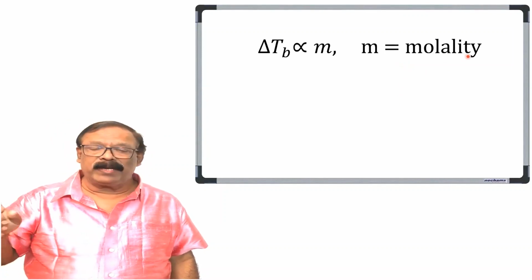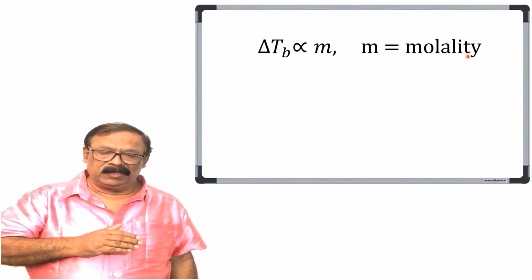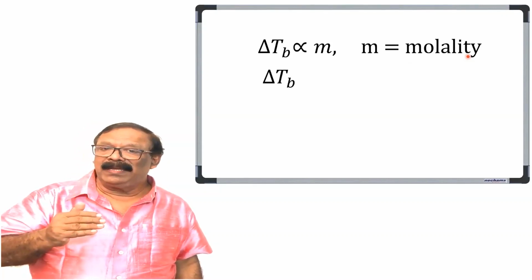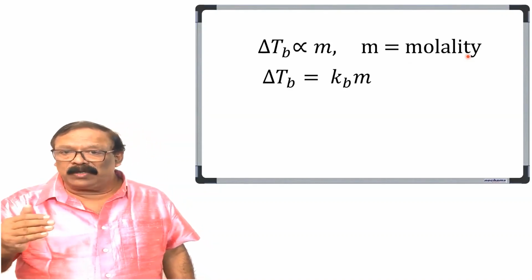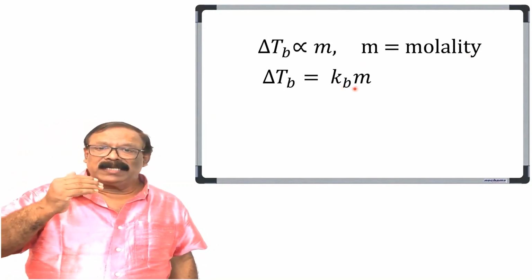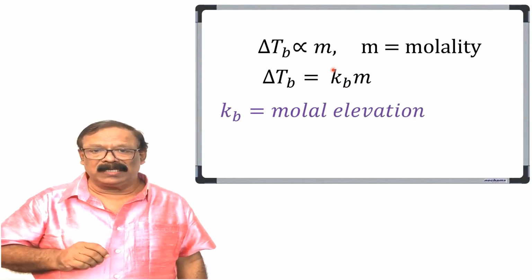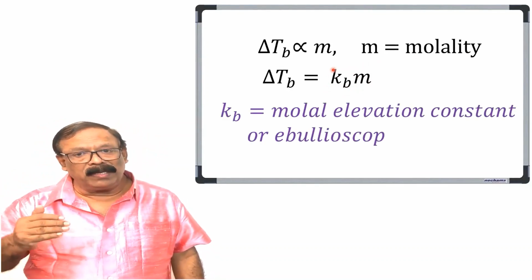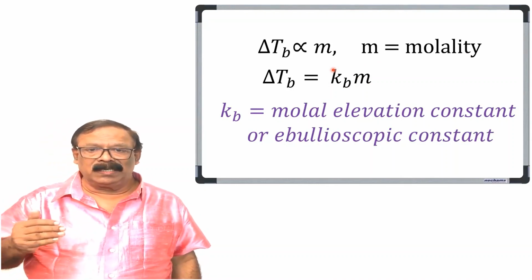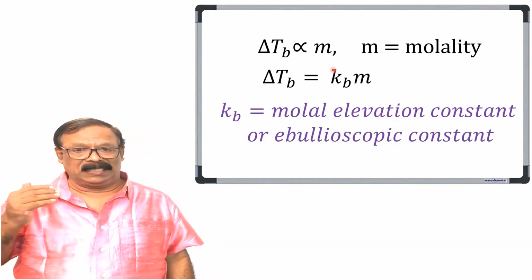Molarity depends on temperature, so we are not using that in this calculation. So delta TB will be equal to Kb into m. The constant Kb is called the molal elevation constant or boiling point elevation constant, and also known as ebullioscopic constant.